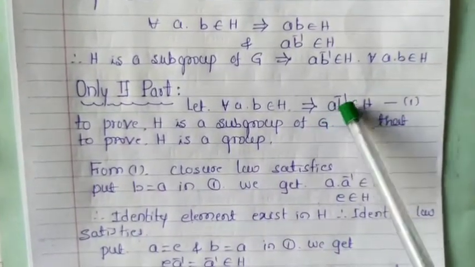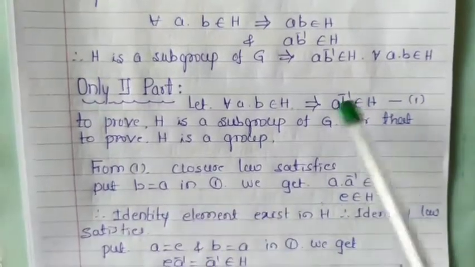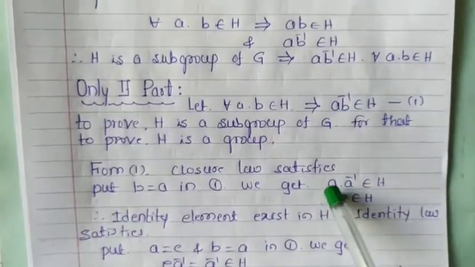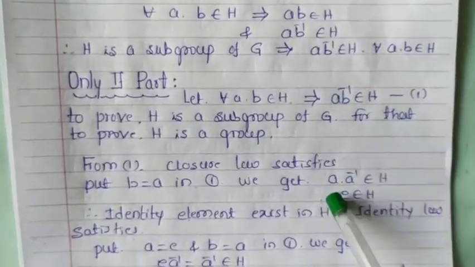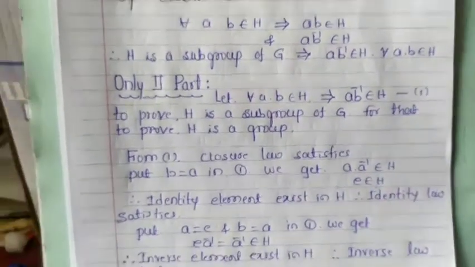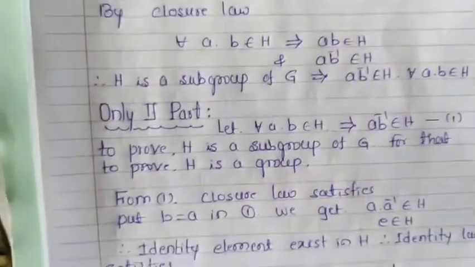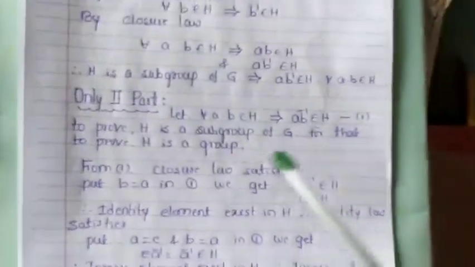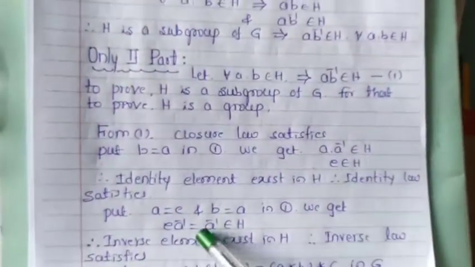In A into B inverse belongs to H, take B equal to A. If B equal to A, what happens? A into A inverse belongs to H. What do you mean by A into A inverse? E. E belongs to H. If E belongs to H, it means the identity element exists. Therefore, identity law has been satisfied.